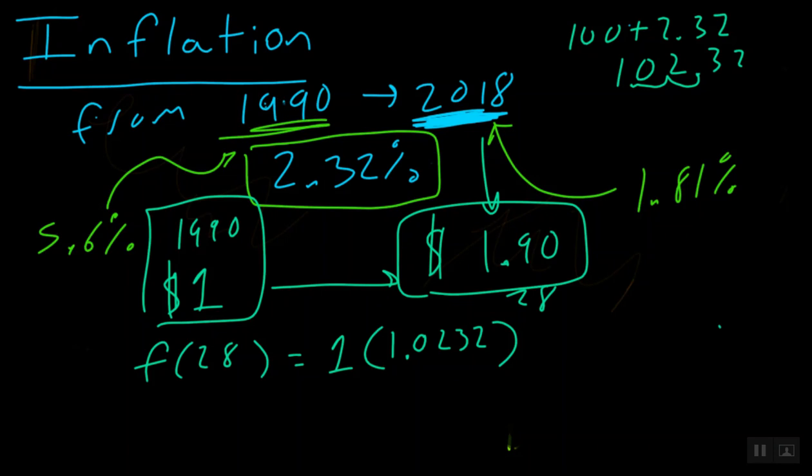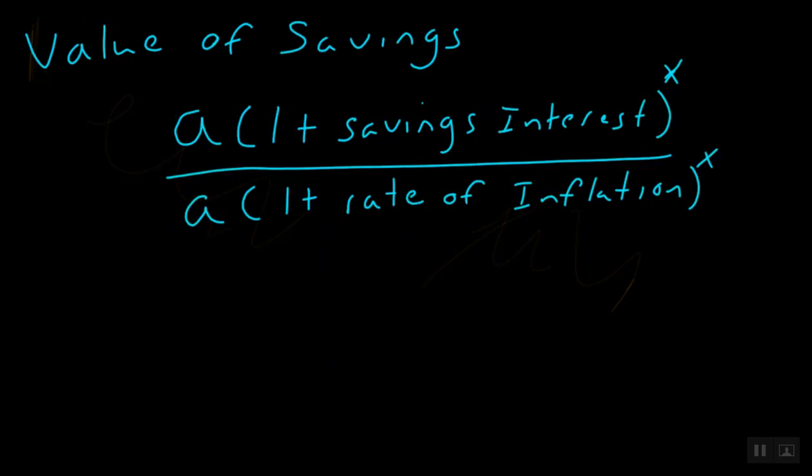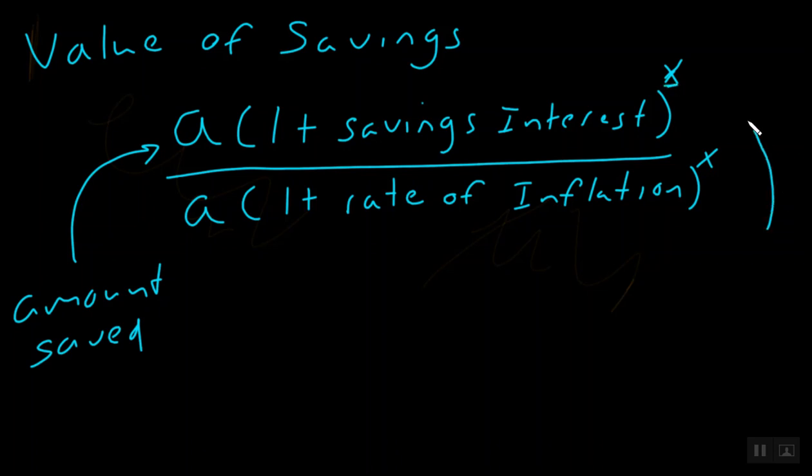Now the place where I really want y'all to focus is your savings rate. So let me give y'all a very cool formula that I made myself. Okay, so notice what I've created here is a formula for you to understand how the value of your savings account will diminish over time. Here you'll notice that we have the A on the top and the bottom, and this is our amount saved. Okay, and here we have 1 plus our savings interest, and here we have x. Alright, there we have x, and this is going to be our time in years.